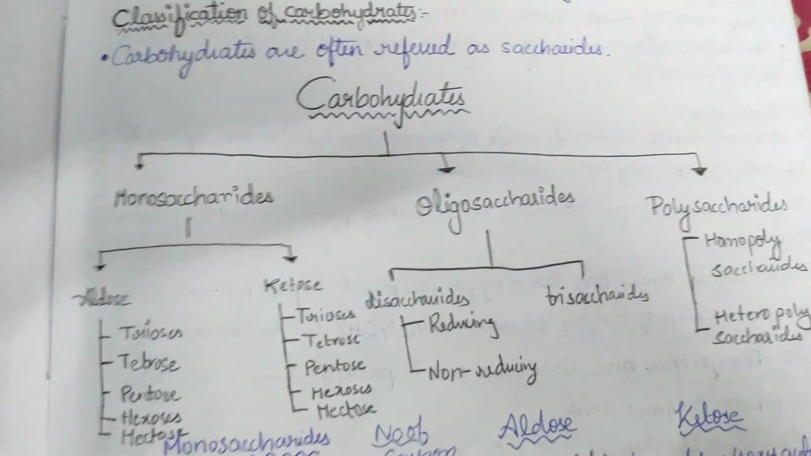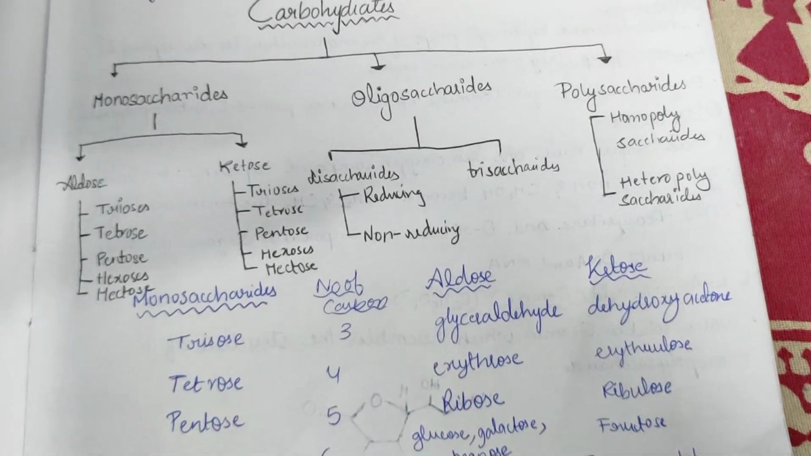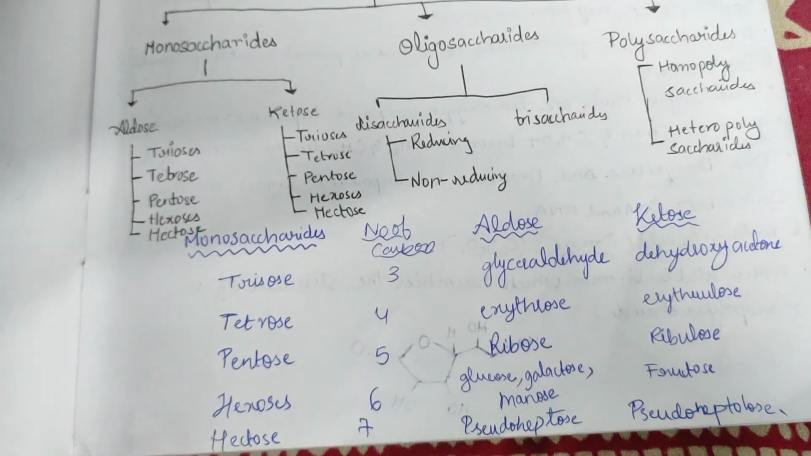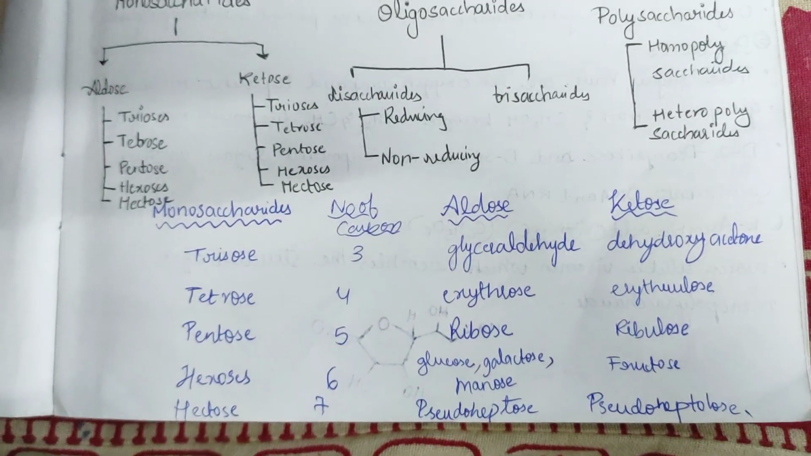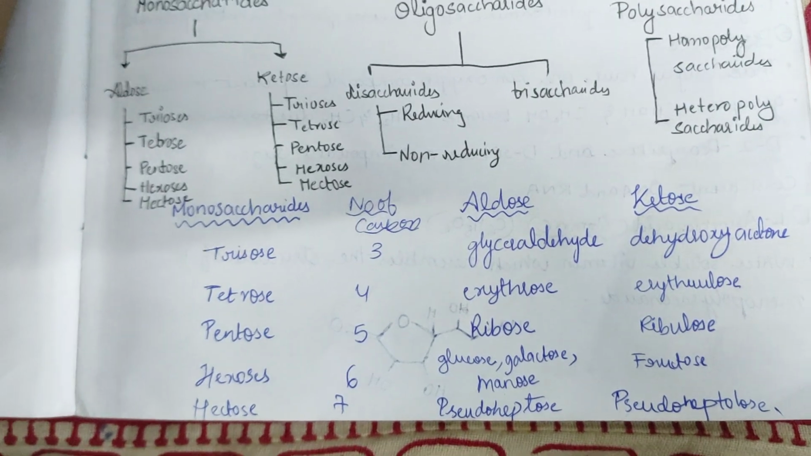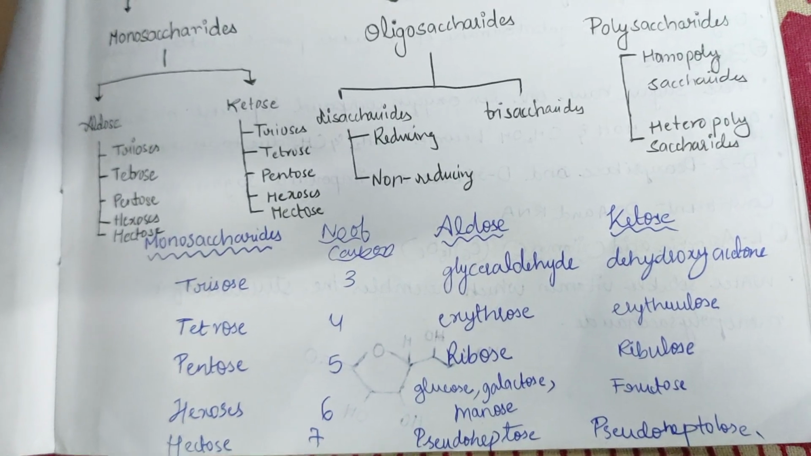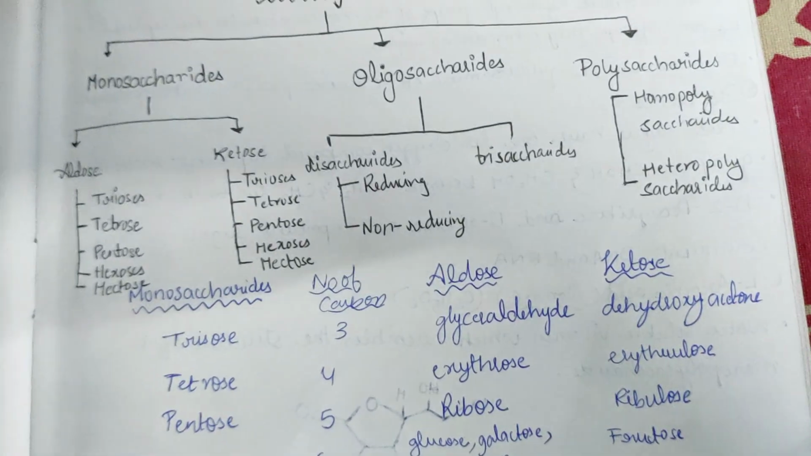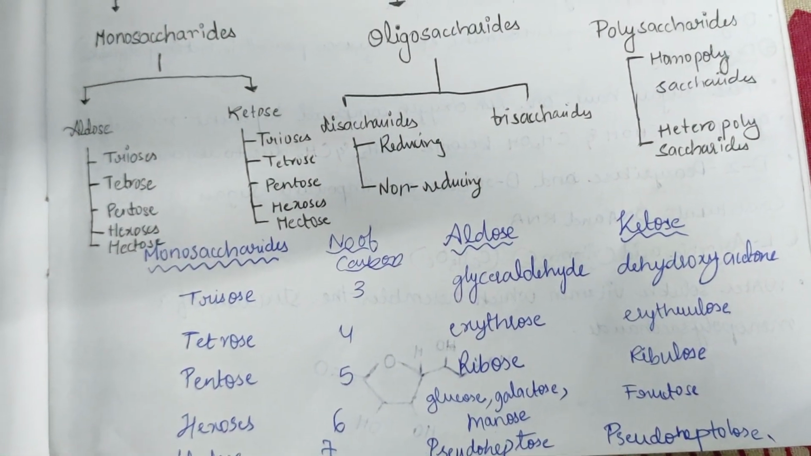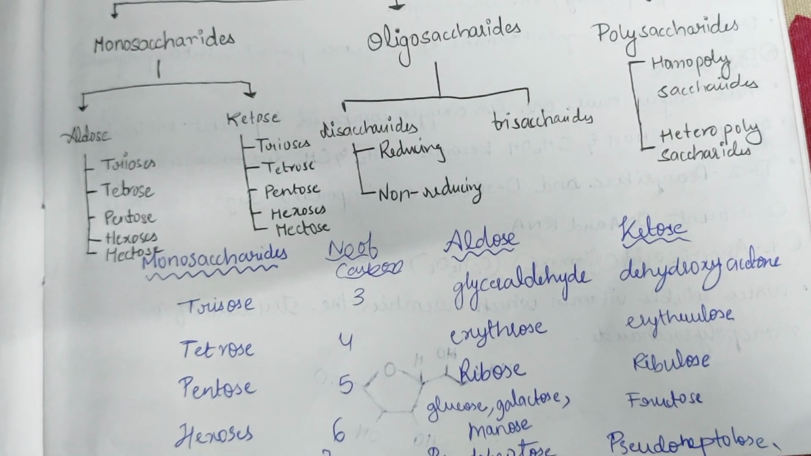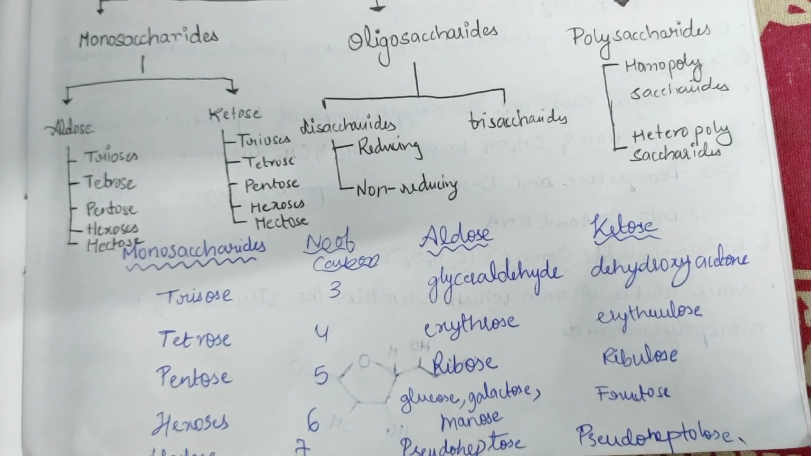Now polysaccharides are divided into homopolysaccharides and heteropolysaccharides. Now here you can see the monosaccharides. In monosaccharides we have triose, tetrose, pentose, hexose, heptose, etc. Triose has 3 carbons, and we always know monosaccharides are divided into aldose and ketose. So the triose aldose monosaccharide is glyceraldehyde, whereas the ketose is dihydroxyacetone.